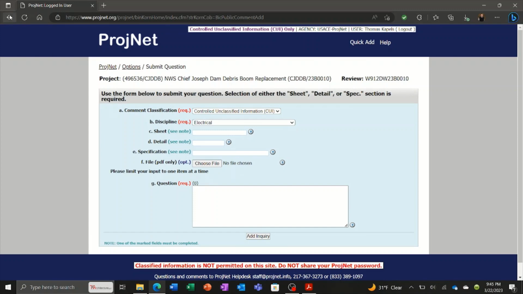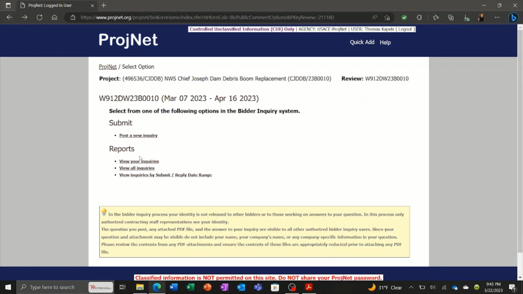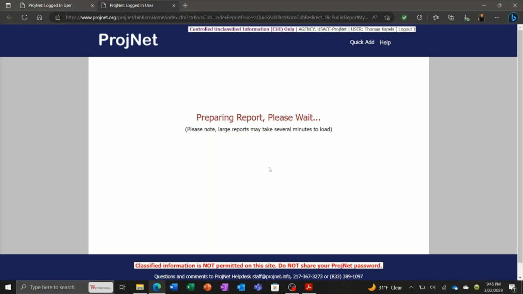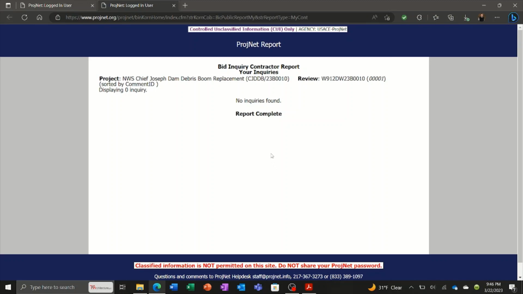We're going to go back to this previous screen and take a look now at reports. These are very helpful to contractors who are submitting or preparing bids on a project. The first one here is view your inquiries. So this will generate a report and show you all the bidder inquiries that you had submitted underneath the project, as well as the government responses. I did not actually submit any inquiries, so my report is blank here.